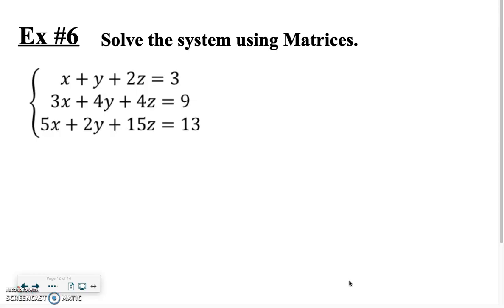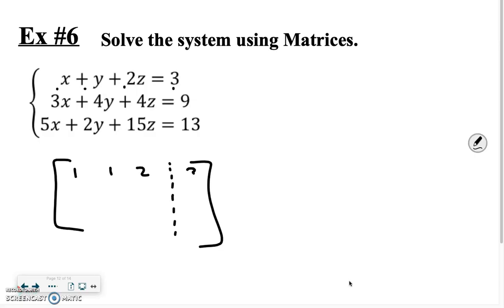Once we get this to look like what we call an augmented matrix, just like synthetic division, we're just going to steal the coefficients. So that top line is going to be 1, 1, 2, 3. That middle line is going to be 3, 4, 4, 9. And that bottom line would be 5, 2, 15, 13. What's this weird dotted vertical line you have? Well, that's where the equal signs were. So again, this is what we call an augmented matrix.